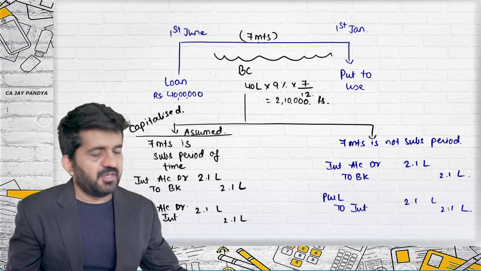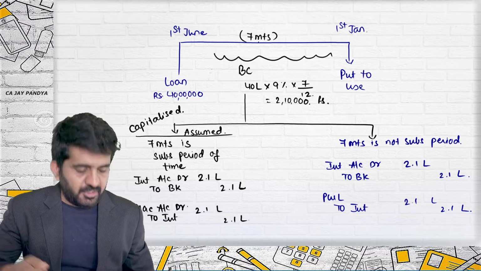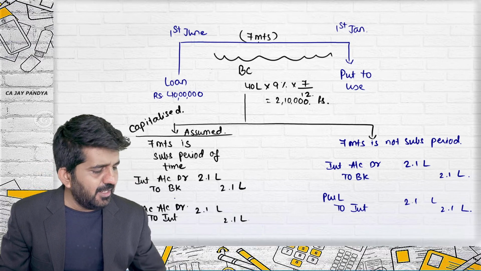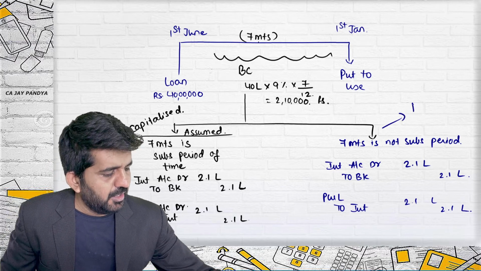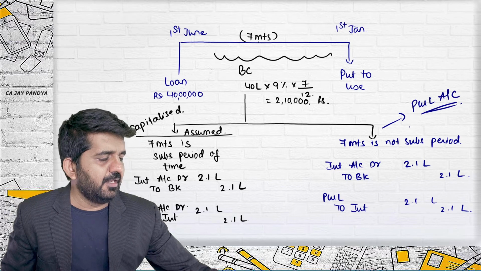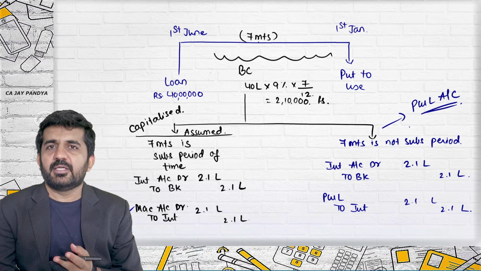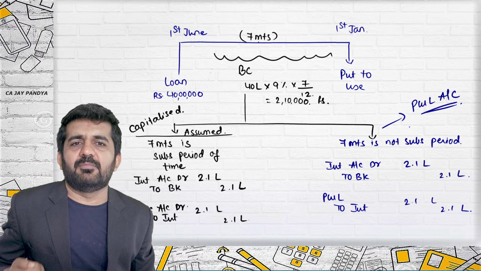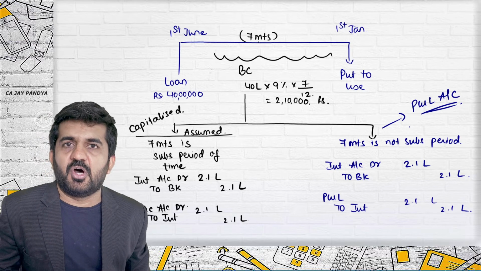So instead of adding it to the cost of the asset, it will be reflected on the debit side of the P&L account. Is it alright? It will not be capitalized and will be transferred to P&L account in this particular case. Try to concentrate. In the general scenario, you can take 7 months as a substantial period of time.